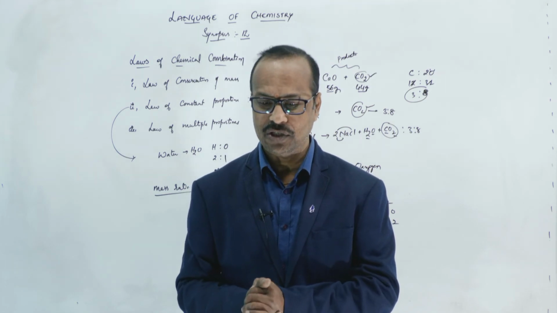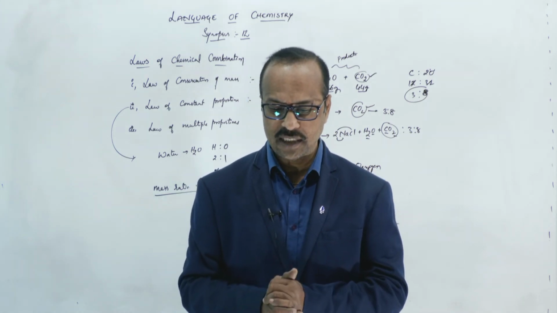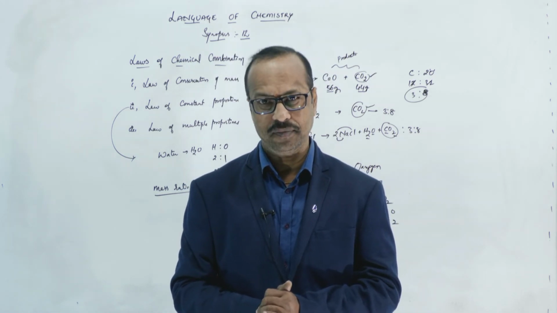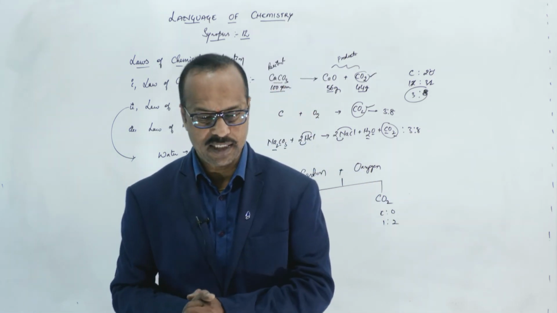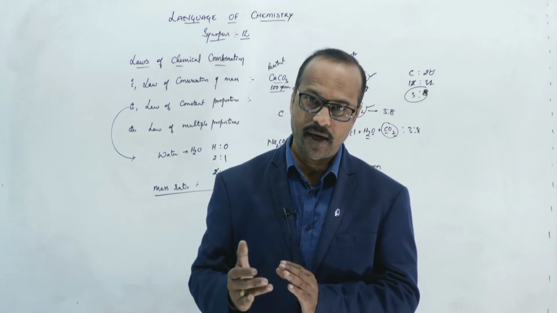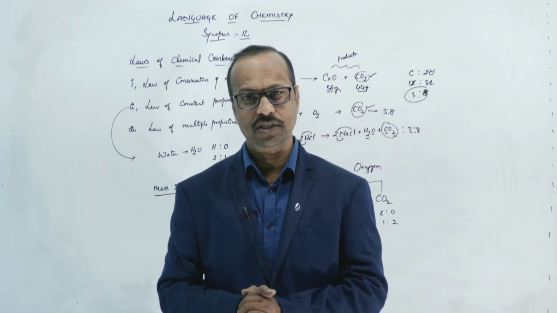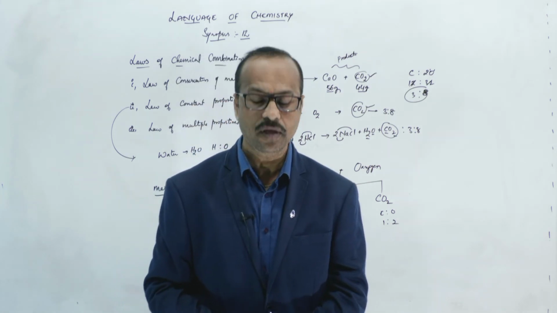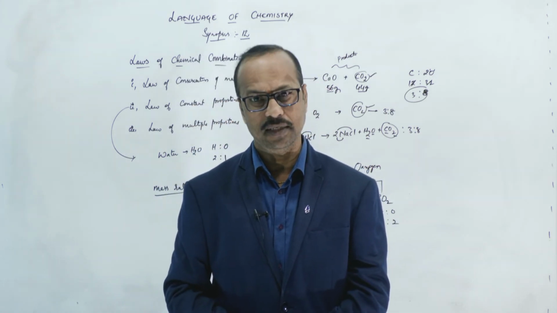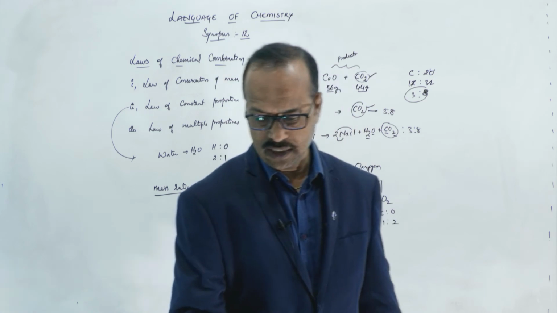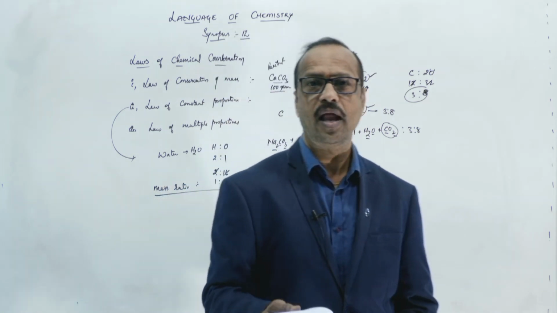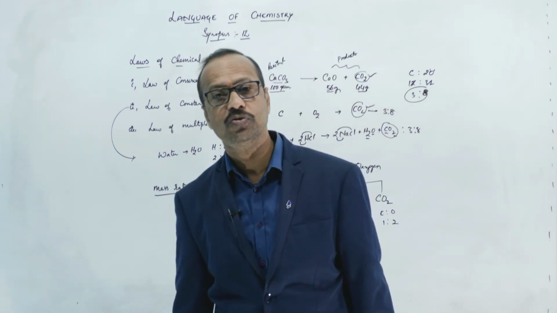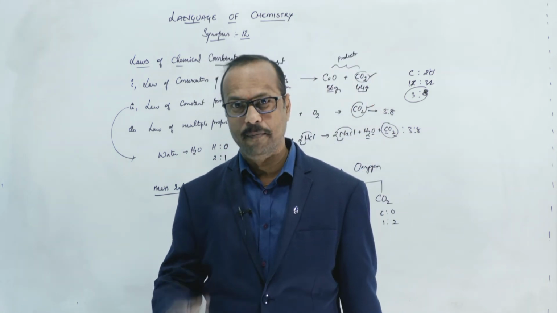So different types of calculations are there, and we have another chapter called states of matter, which purely discusses the calculations of states of matter like solids, liquids and gases. So there we discuss that volume volume relationship in detail, right? So students, here with this language of chemistry, the total chapter with the 12 synopses are done.